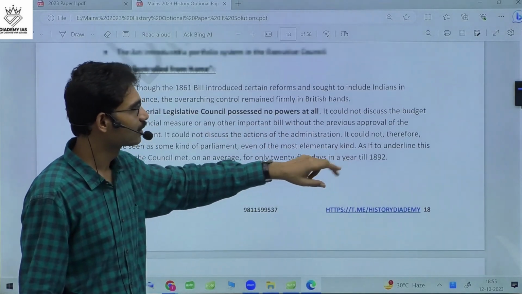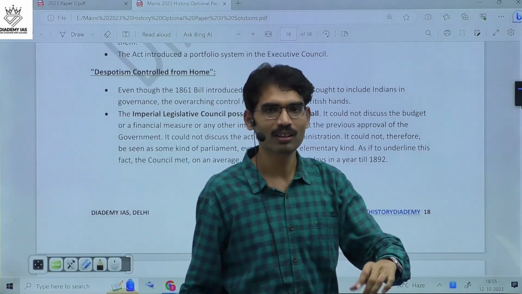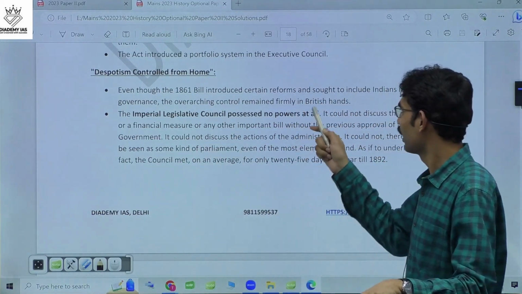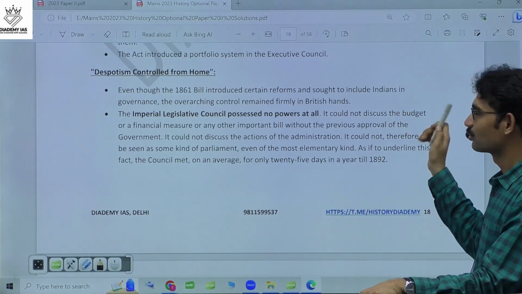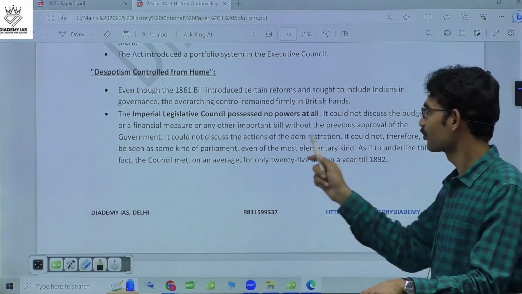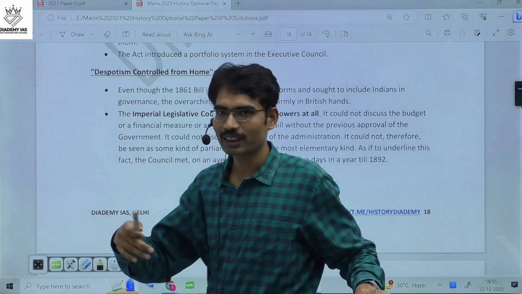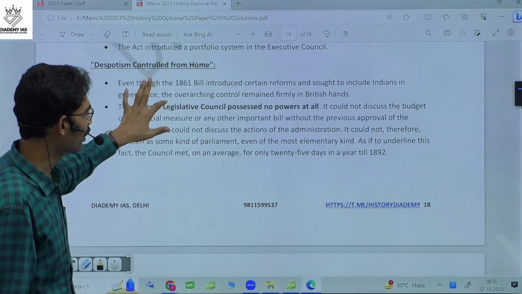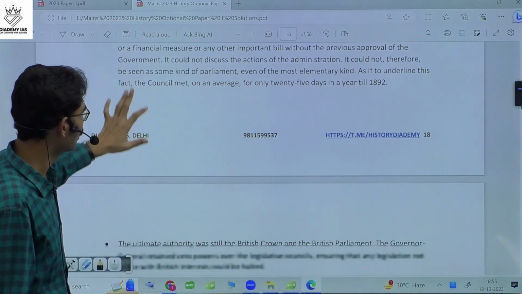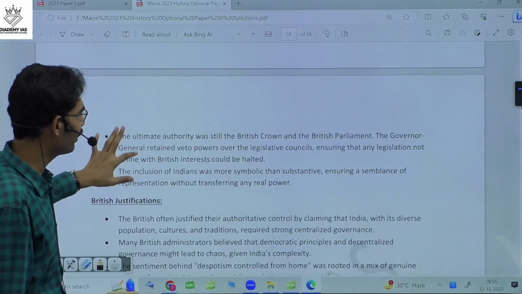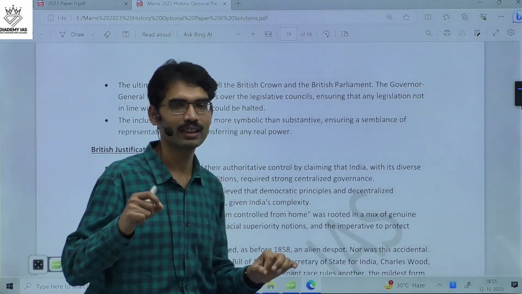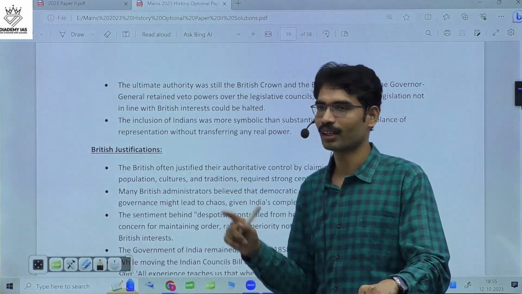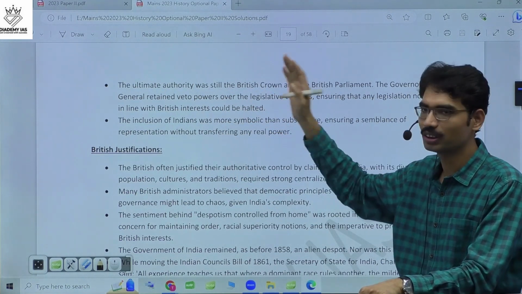So the British attitude at this time is they didn't want to give powers to Indians. That attitude is visible. Just you need to highlight the limitations of 1861, like they cannot discuss the budget, the number of Indians very limited, very limited participation, virtually no powers to them. That is how, because the British ultimately wanted to control Indian territories absolutely from Britain. And that attitude you need to highlight.